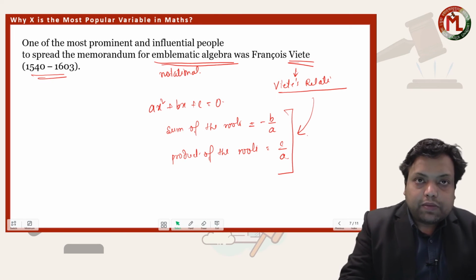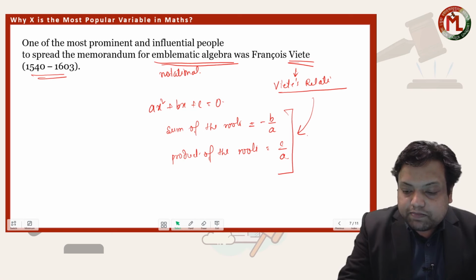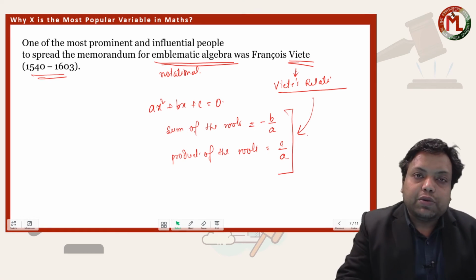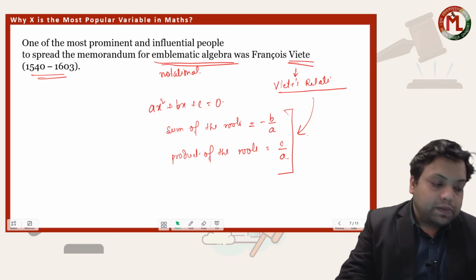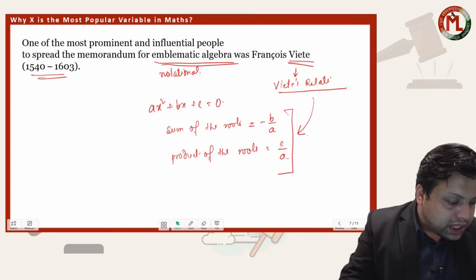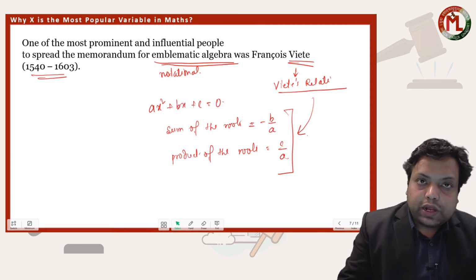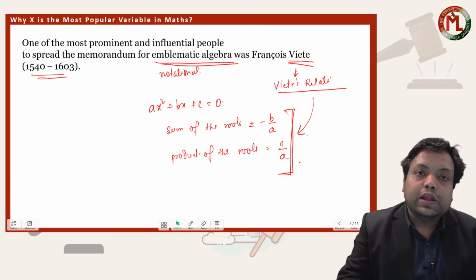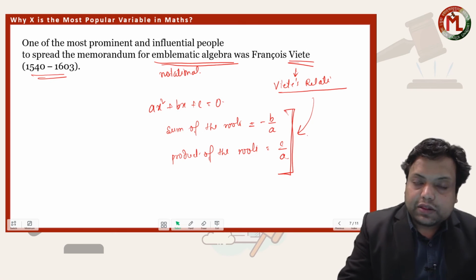That may be one of the reasons which contributed to the popularity of x as a variable.